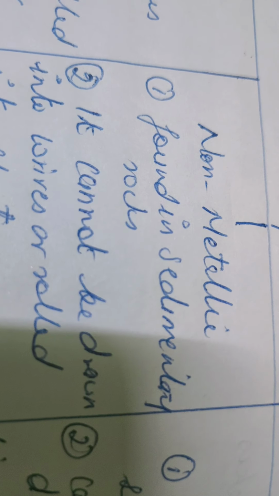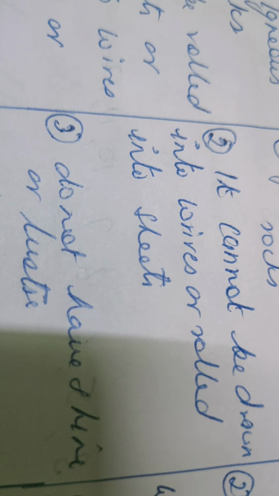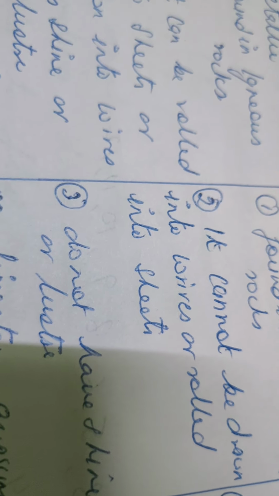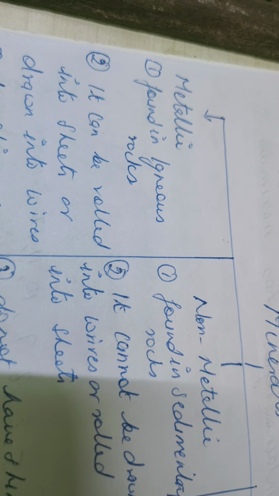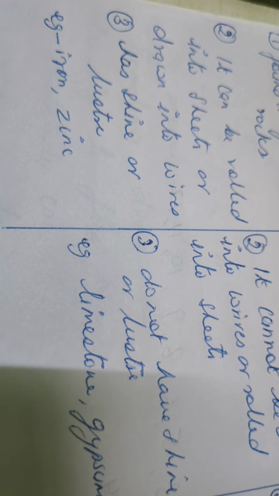Non-metallic is found in sedimentary rocks, cannot be drawn into wires or rolled into sheets, and does not have shine or luster. I don't know how many of you remember your chemistry, but when we talk about rolled into sheets and drawn into wires, we use the word ductile and malleable. So metallic minerals are ductile and malleable both, and non-metallic minerals are not ductile and not malleable. And the example for non-metallic minerals can be limestone and gypsum.